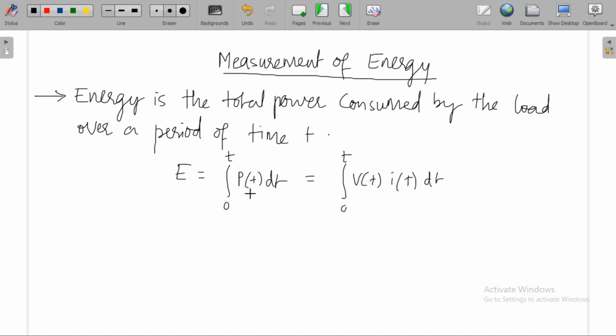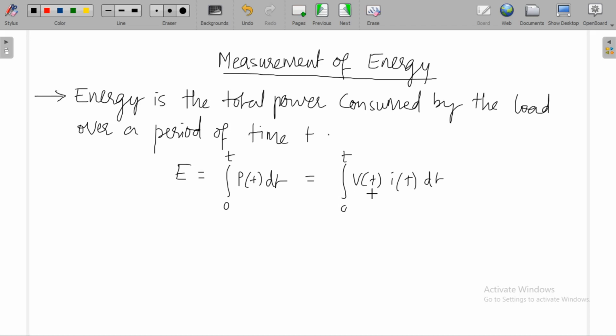Energy is the integration of power with respect to time. It is the total power consumed by the load over an interval of time t.